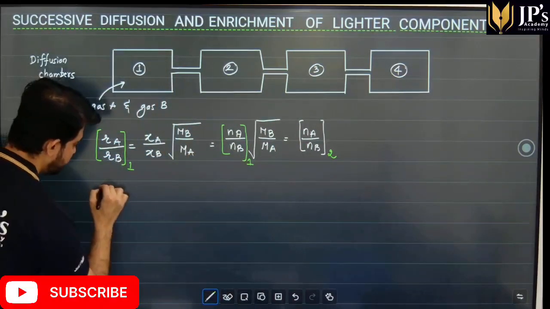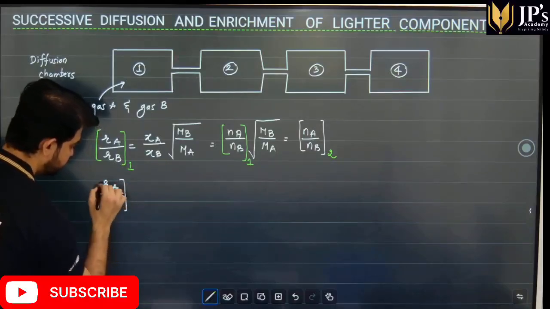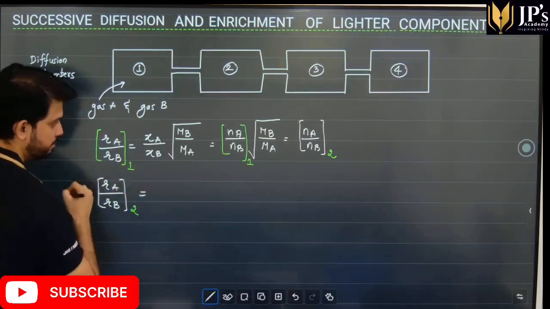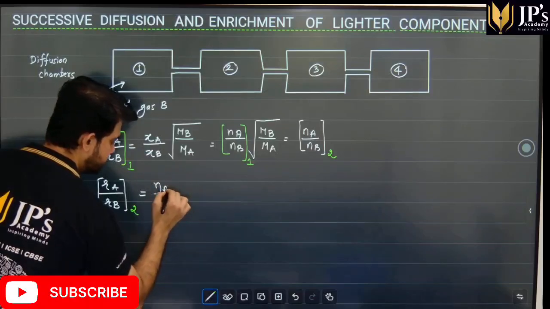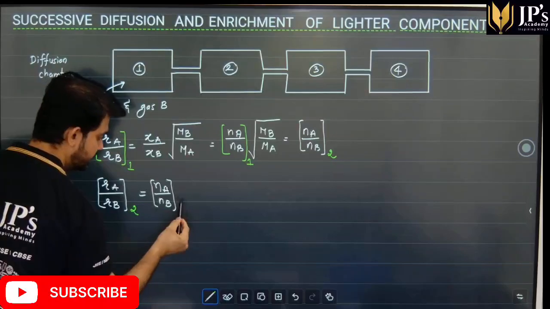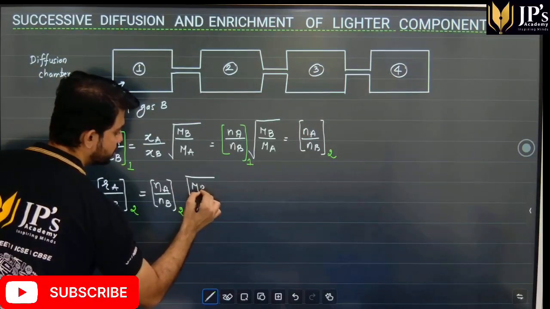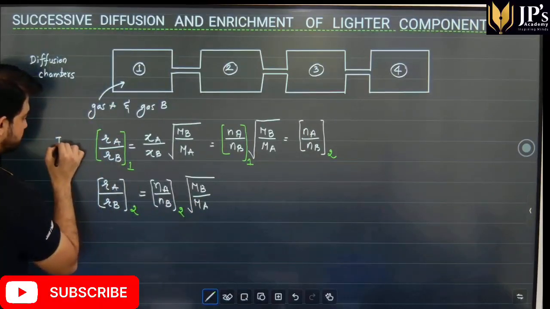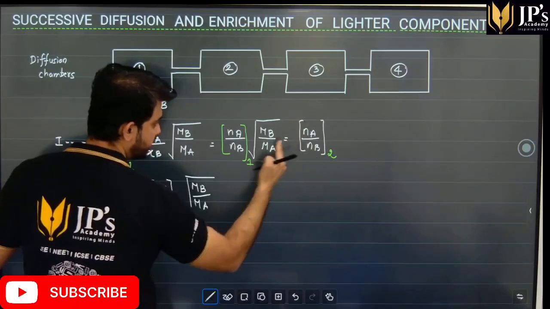So I can say that the rate of diffusion of the gas in the second chamber will be the number of moles of the gas in the second chamber, Na upon Nb, into the square root of inversely proportional to the molecular mass of the gas. And students, from the first equation, we can see that Na upon Nb in the second chamber can be written as